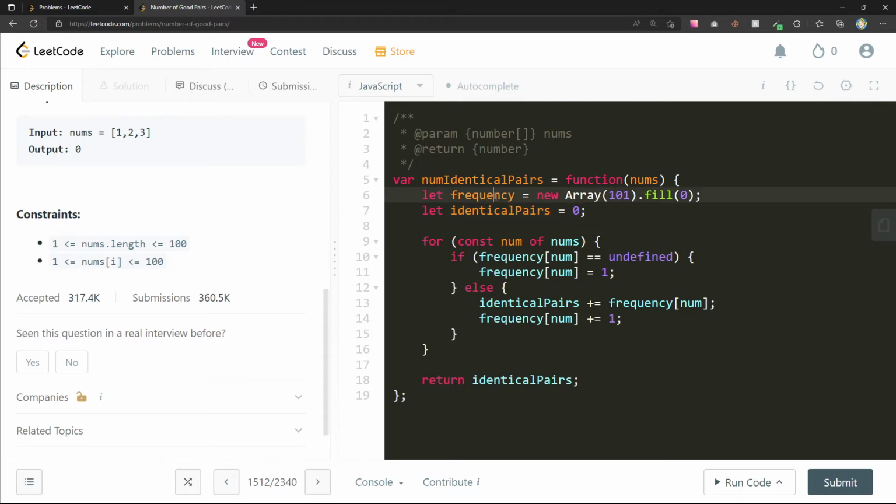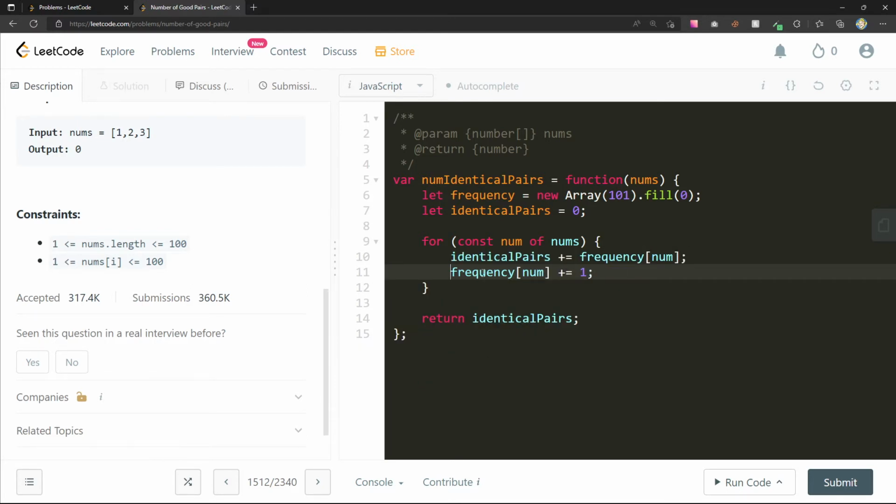So frequency at num. Now if that's equal to 0, that means we haven't seen it yet. Let's think about this. Maybe we don't even need to worry about this anymore, right? Because what if we just update it immediately the first time? Like that might actually just work out. If I just do this greedily, this is already 0.